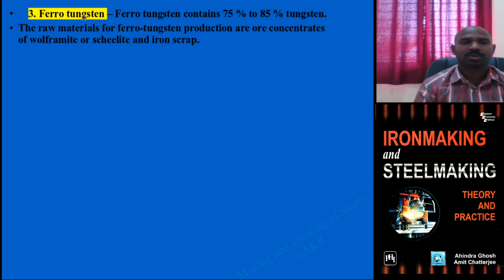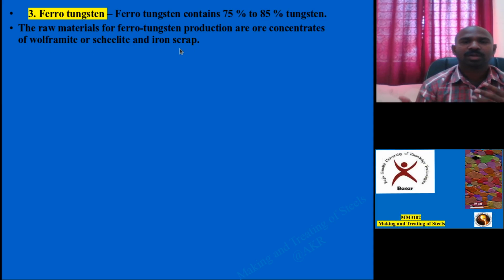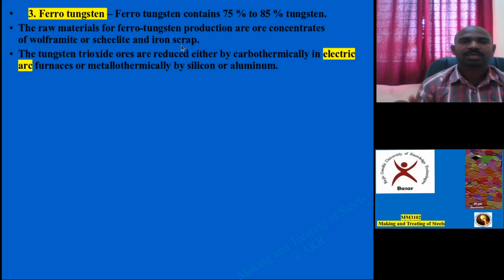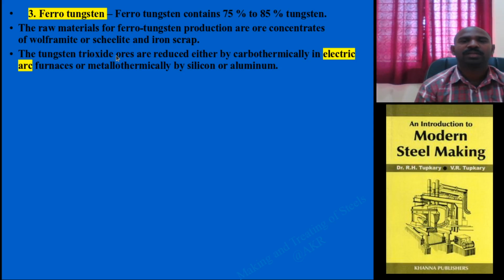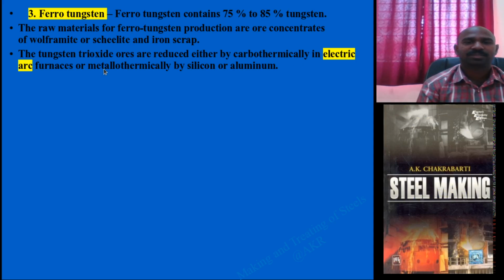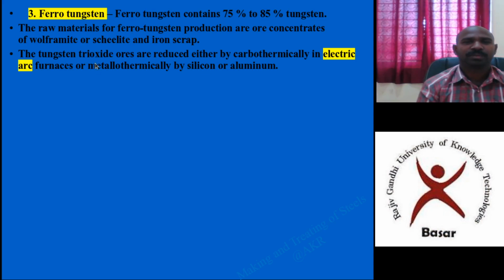These are the source for tungsten, and this is the source for iron. The tungsten trioxide form of the ore is reduced. It can be reduced carbothermically in the electric arc furnace or metallothermically by adding silicon or aluminium. There are many ways to produce ferrotungsten.